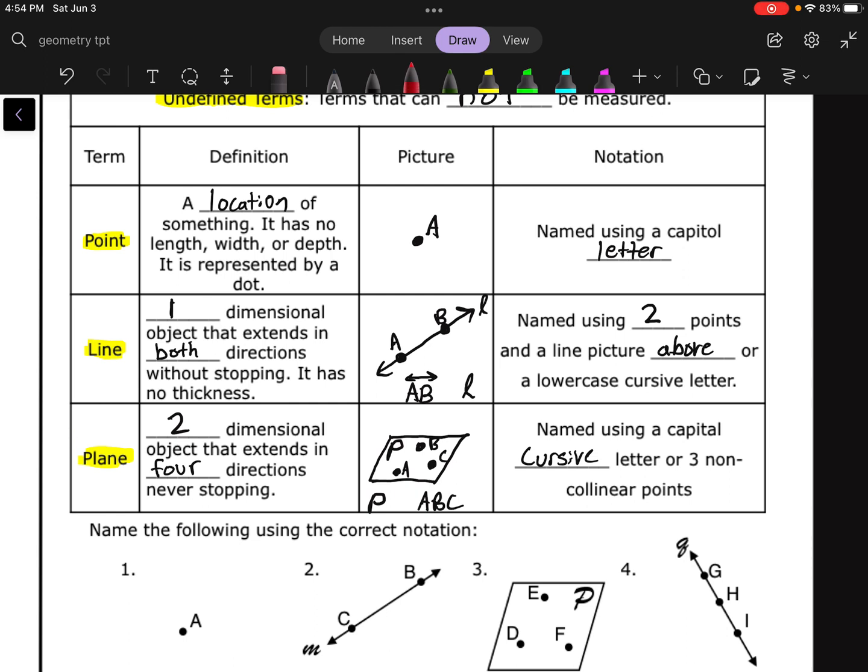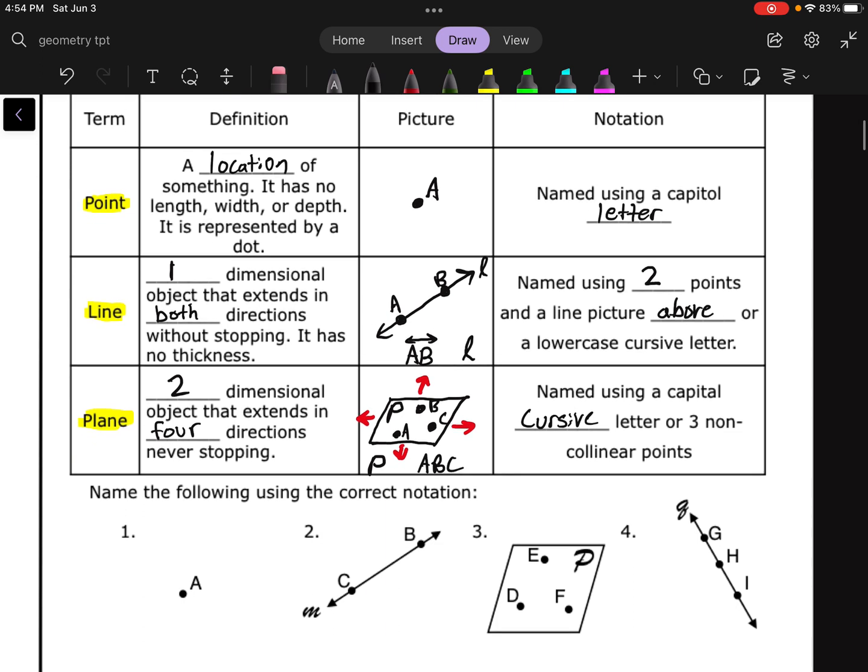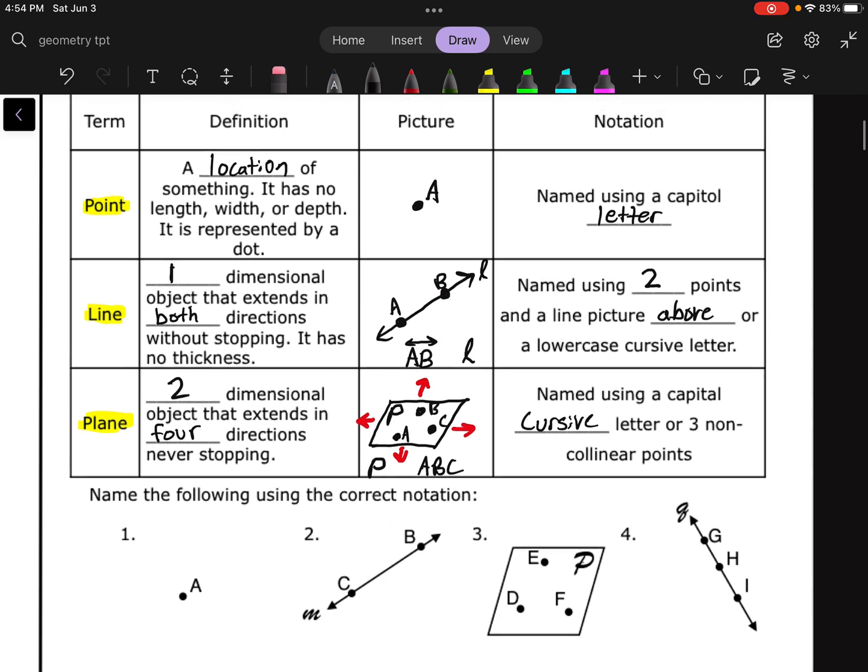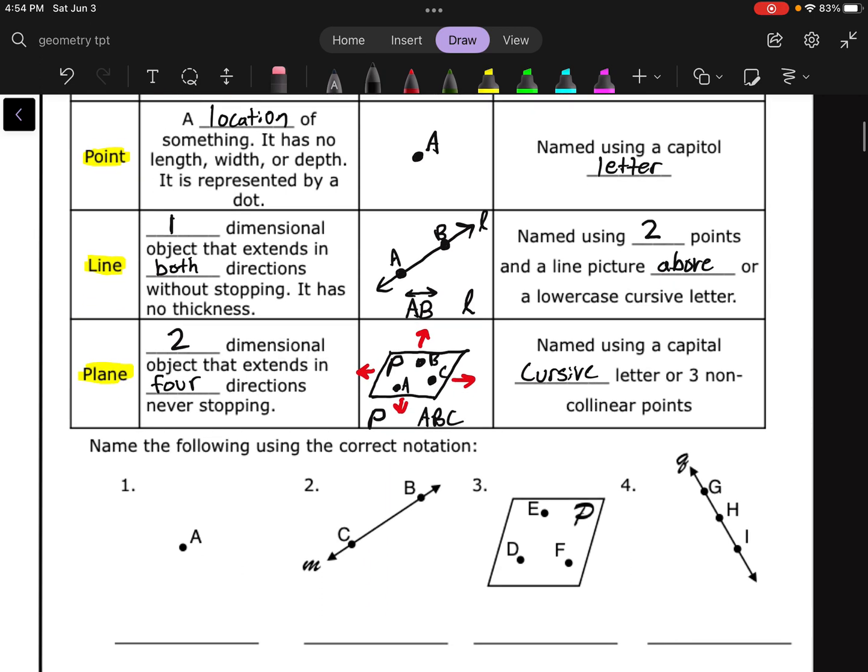So there's no arrows on the plane, but a plane's going to keep going that way, and that way, and that way, and that way. It's going to keep going in all 4 directions, like we wrote down there. We just can't put arrows on actual sides. So we just got to trust that it's going to keep going. So those are undefined terms because they can't be measured.